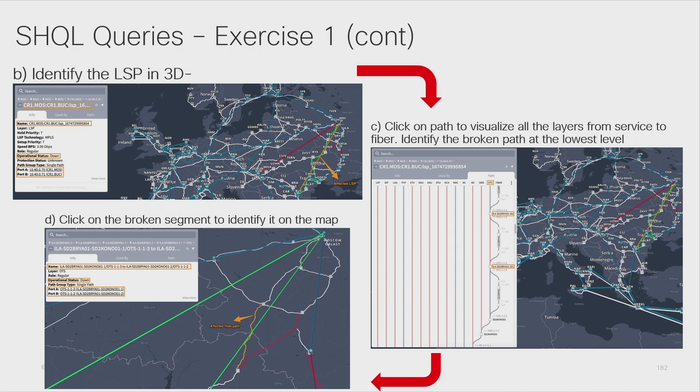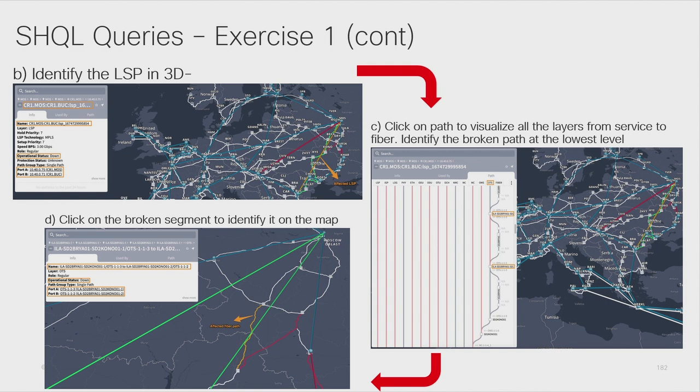If we query the lowest layer in the model, that is the OTS layer in this case, we can see a fiber segment between amplifiers that has the problem, and that's the root cause of the problem you're receiving at the LSP level. By clicking on that particular segment, we will be directed to the affected resource.